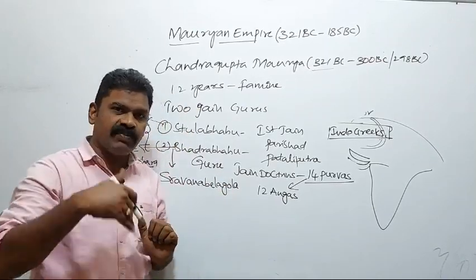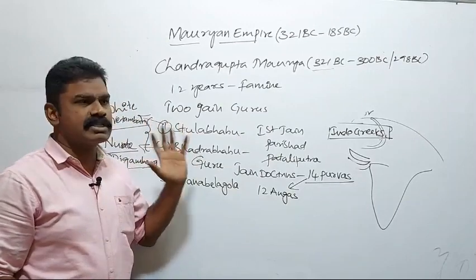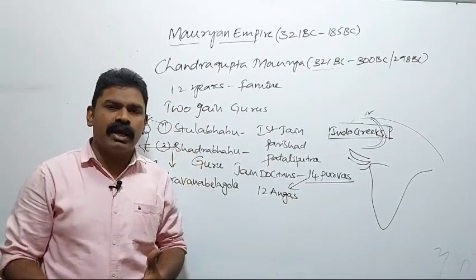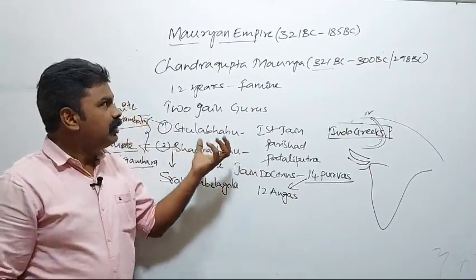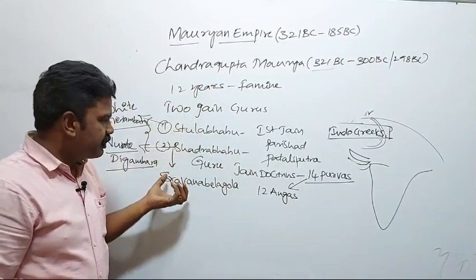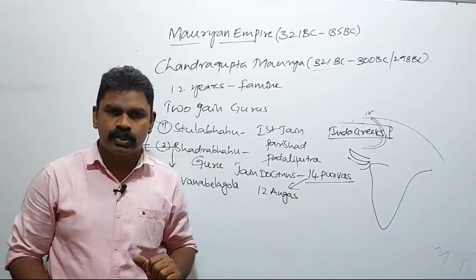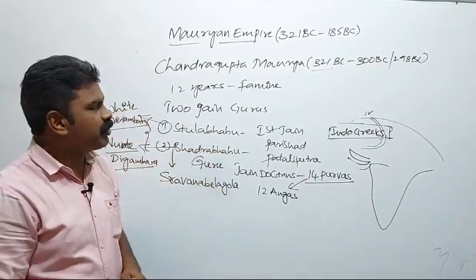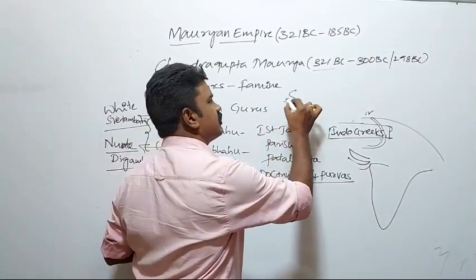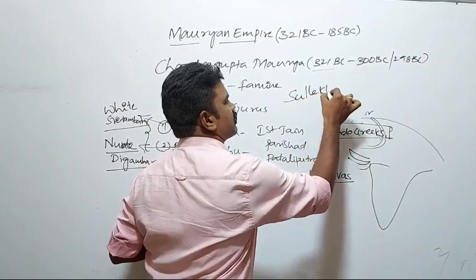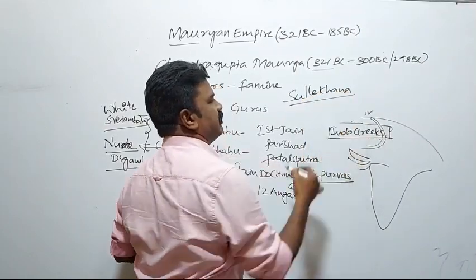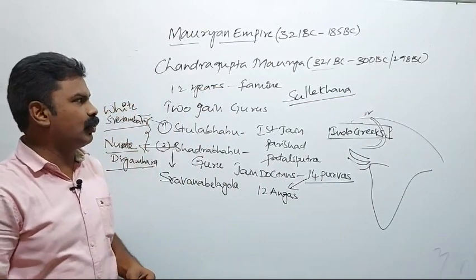That means he sacrificed his throne for Bindusara, and he also went to Sravana Belgola along with Bhadrabahu. Finally, Chandragupta Maurya took the Salekhana vow, and he died at Sravana Belgola.